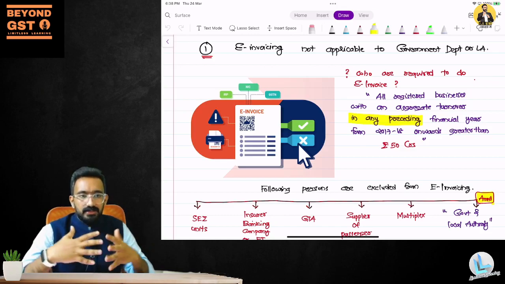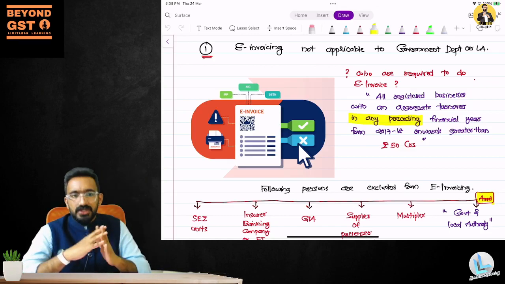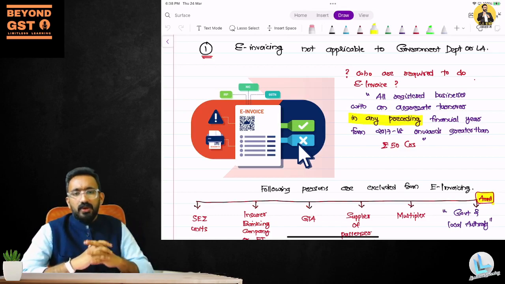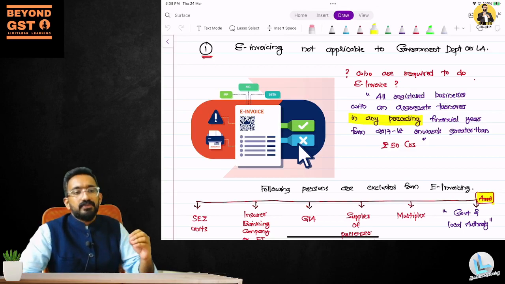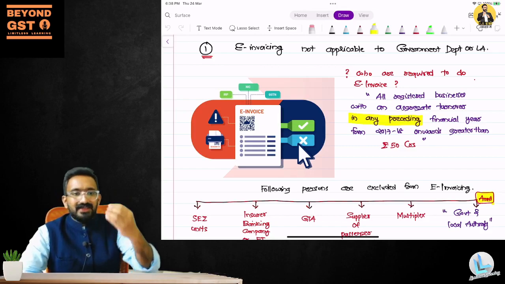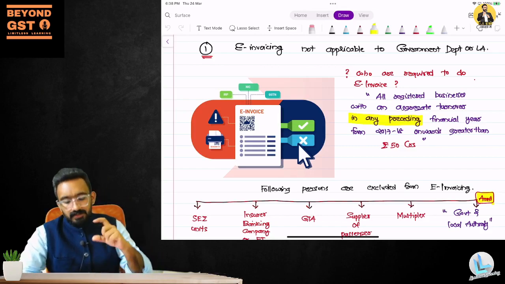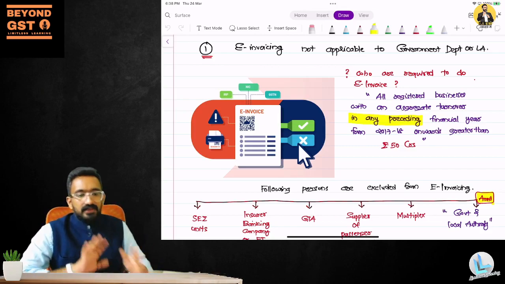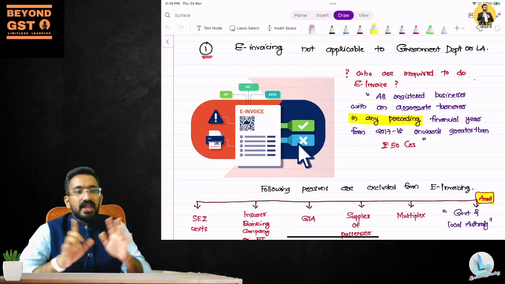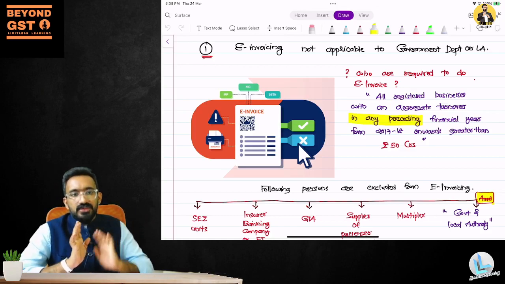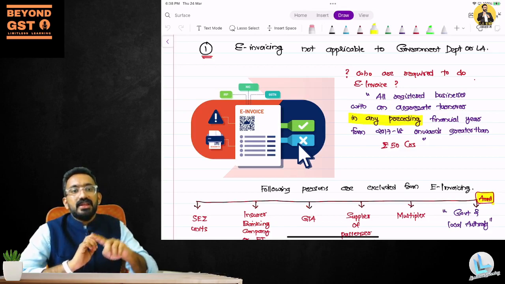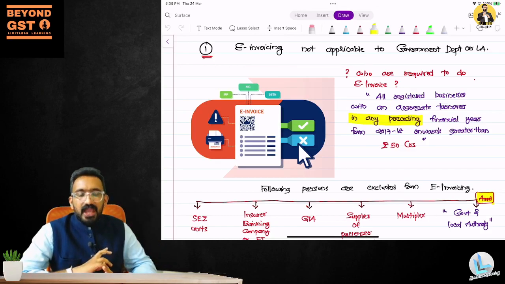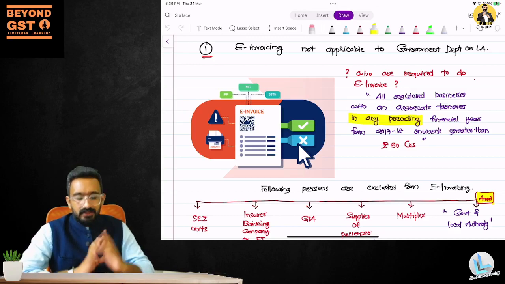There is a turnover limit that they have kept, beyond which e-invoicing will be mandatory for you. So if you are somebody who is into e-invoicing, the only thing that you have to do is go to an invoice reference portal and get an invoice reference number. It could be a QR code and a reference number, and that should be part of your invoice. So if the invoice is an e-invoice, you can see a QR code and an invoice reference number inside the invoice, which will give you clarity that this particular invoice has been uploaded.